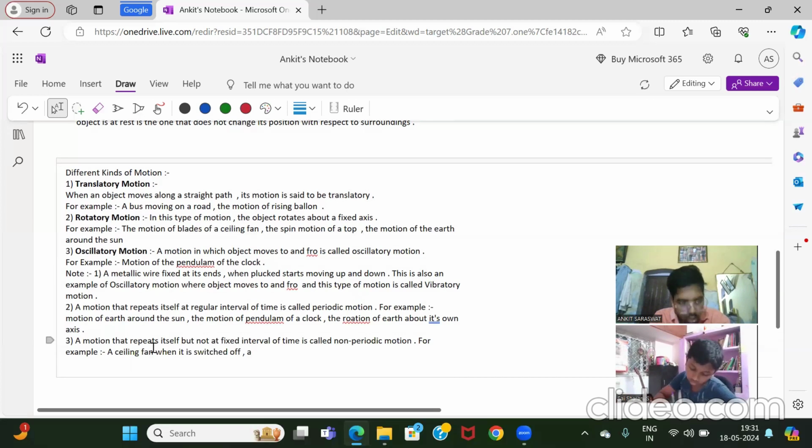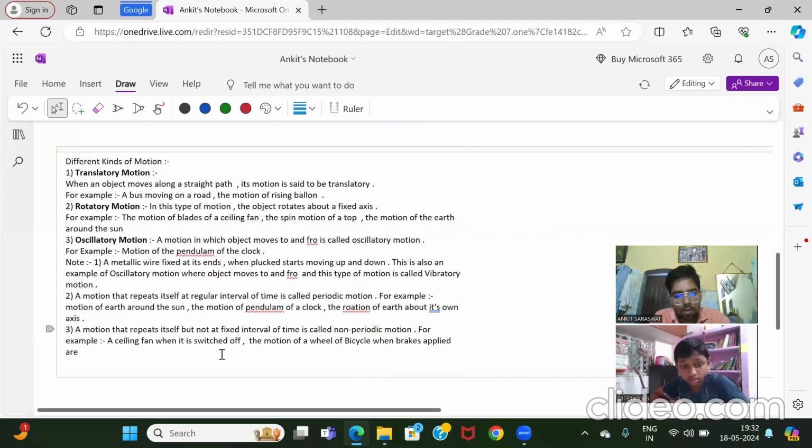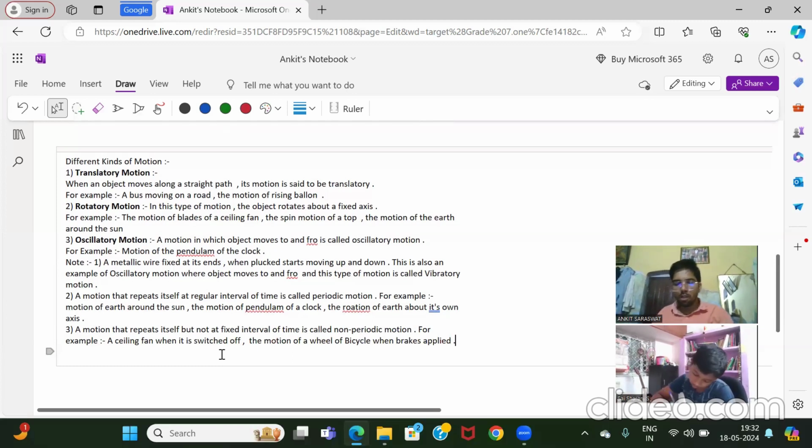Clear? Yes, sir. The motion of a wheel of a bicycle when brakes are applied are examples of non-periodic motion. Non-periodic. Clear? Now don't worry, I will explain everything. It's a very, very important lecture on different kinds of motion. What is the meaning of this?